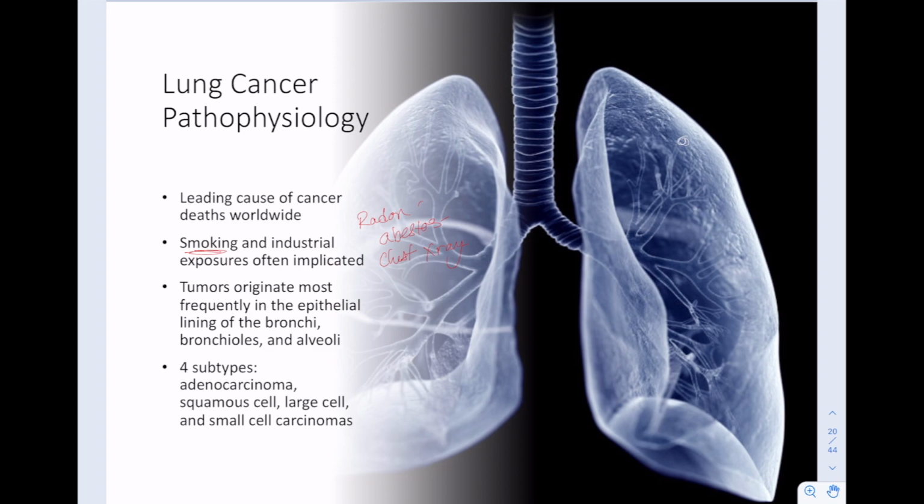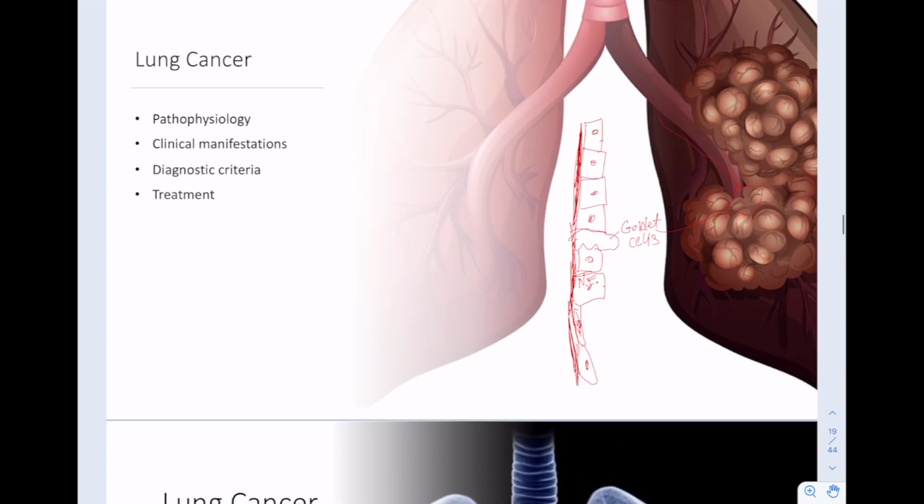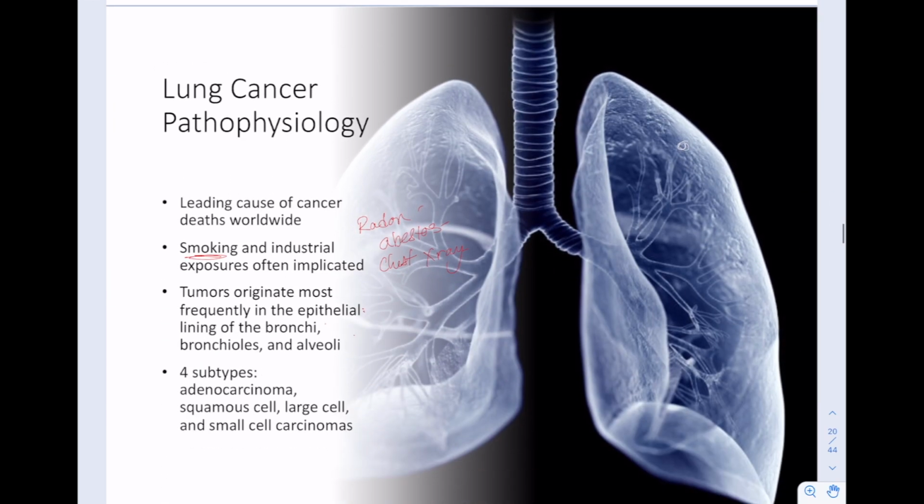All right, so smoking and all these exposure things, repeated exposure, repeated damage to the tissues can lead to, again, those cancers forming. You damage the DNA, you cause some sort of proliferation, and then you get maybe the metastasis of that. Most of these are going to be associated with the epithelial cells that line the bronchi, bronchioles, and alveoli, these different cells up here. And because they come from different cells, we're going to classify them with different cell types down here.